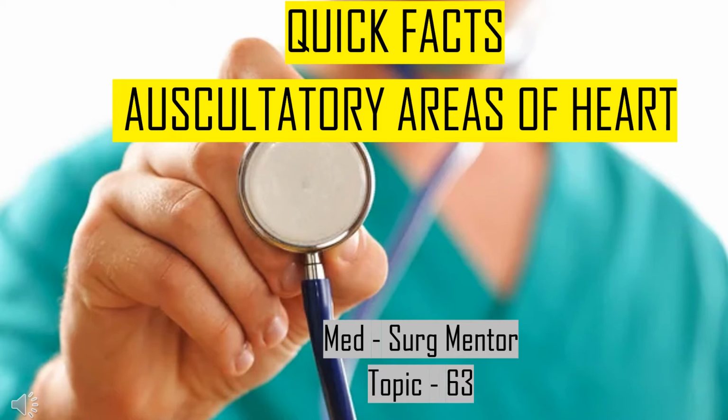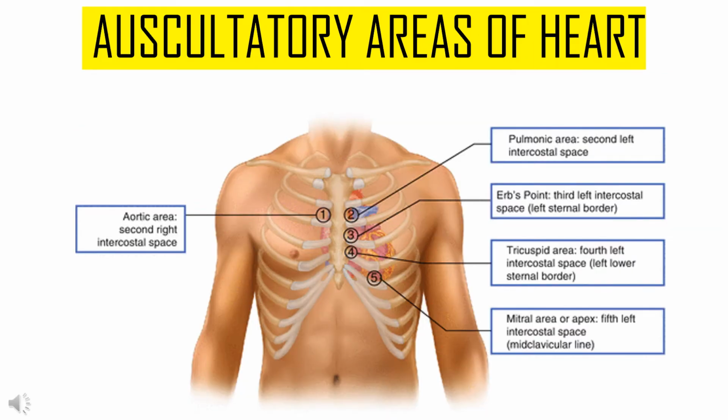Cardiac auscultation refers to listening to the sounds of the heart with a stethoscope. Today, let's see which are the auscultatory areas of the heart. The 5 critical auscultation points or cardiac landmarks are aortic area, pulmonic area, Erb's point, tricuspid area, and mitral area.